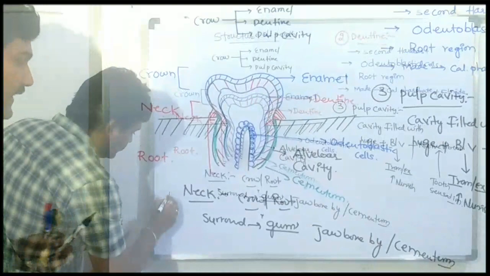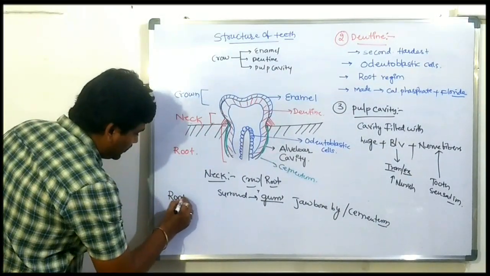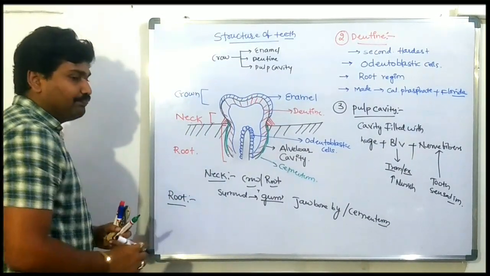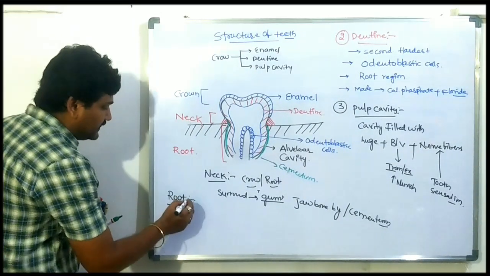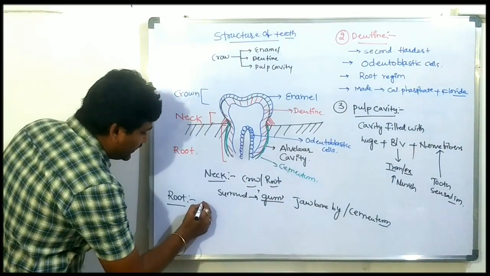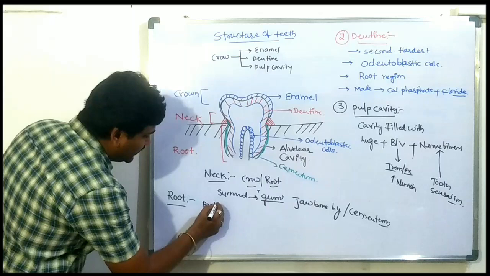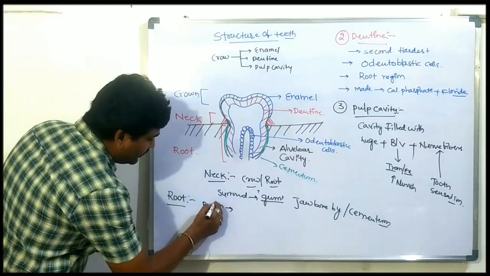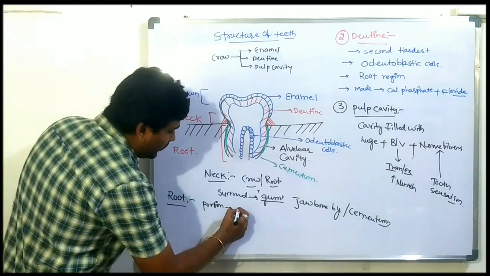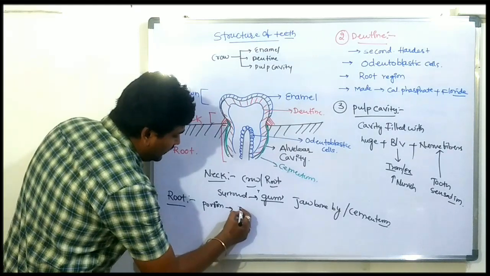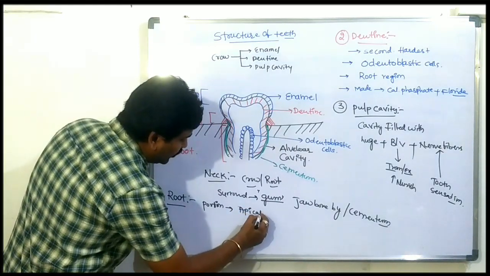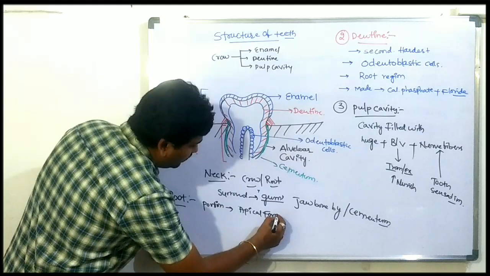The last part is called the root. It is the third portion of the tooth. It has a portion called the apical foramen.